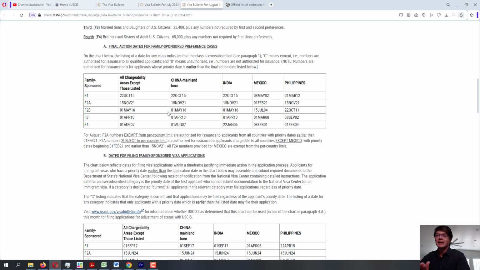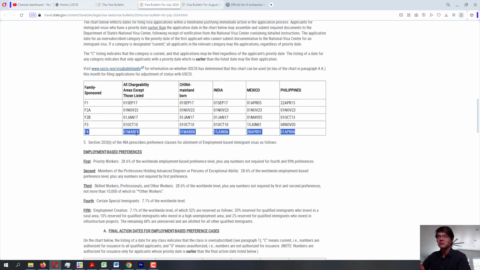I am at this point not sure what is causing these delays. The Department of State had a good excuse with this whole pandemic and closures, the embassies being closed, but we are way past that, and we are moving more and more away, and we are still experiencing no movement. Graph A, no movement whatsoever.